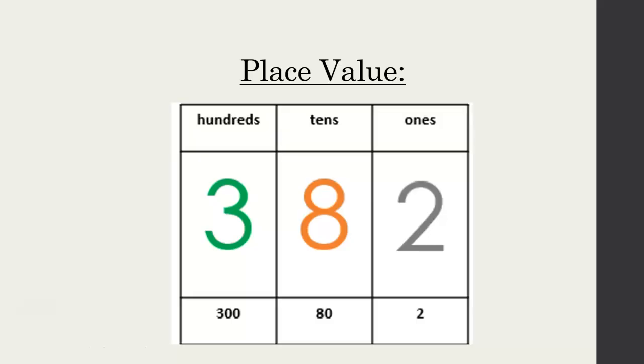So what do we mean by place value? Well, it's where these numbers lie. So this 2 represents 2 ones. This 8 represents 8 tens, which is what we call 80. And the place value of this 3 is the hundreds, so it's 300.